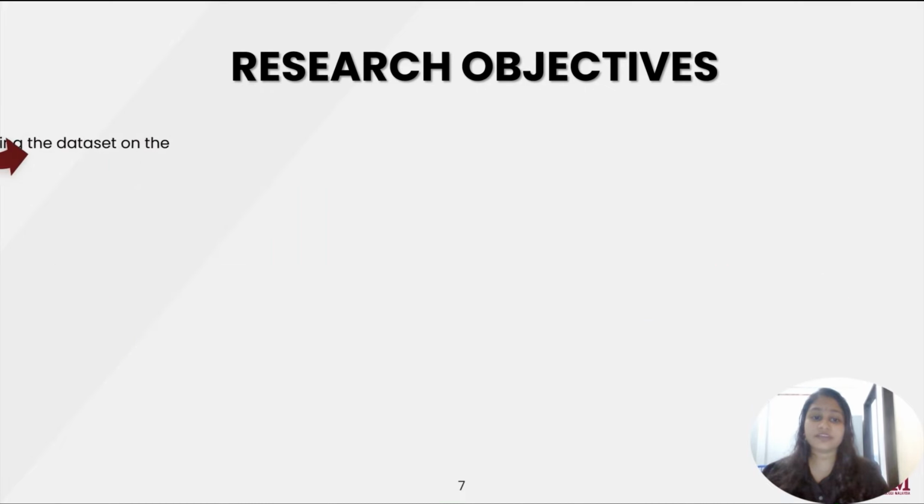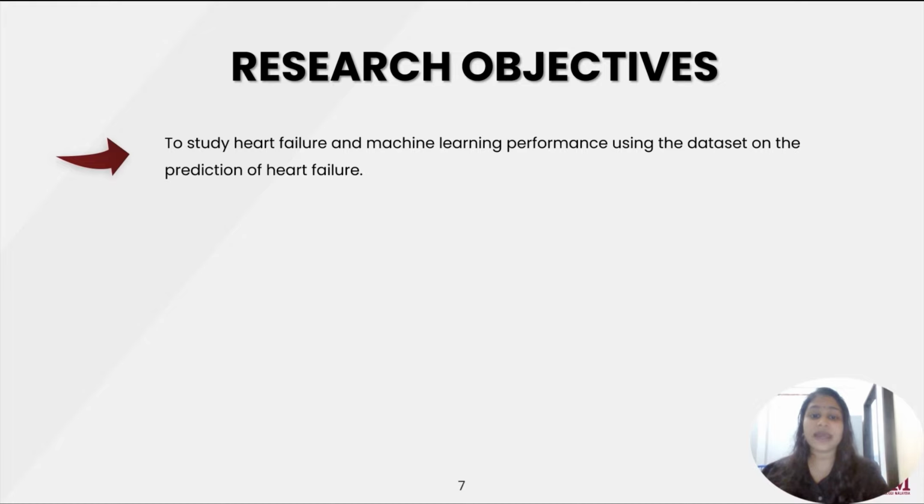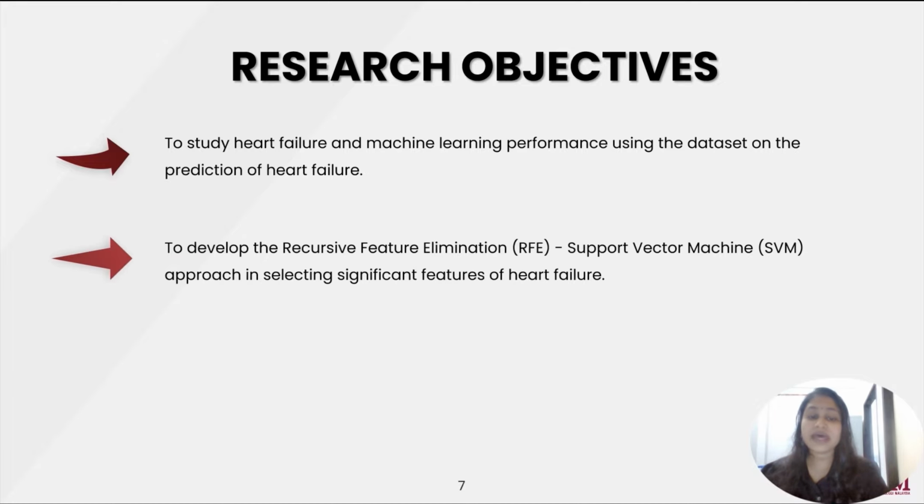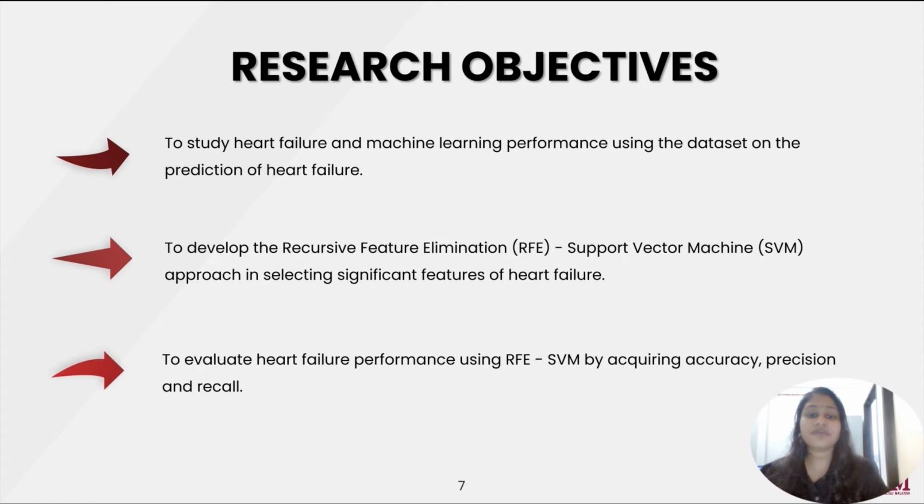So the research objective will be to study the heart failure and machine learning performance using the data set on the prediction of heart failure. Second objective will be to develop the recursive feature elimination, which is RFE, support vector machine SVM approach in selecting significant features of heart failure. Lastly, to evaluate heart failure performance using RFE SVM by acquiring accuracy, precision, and recall.